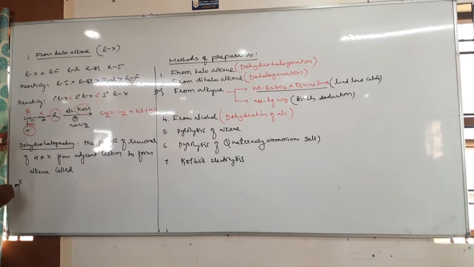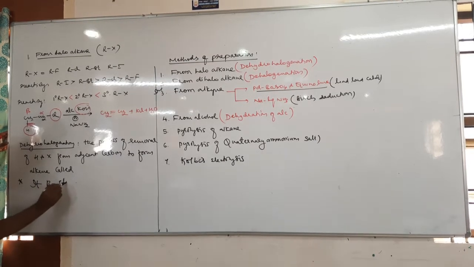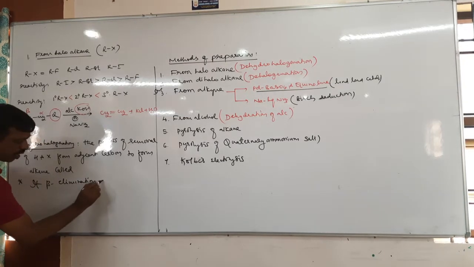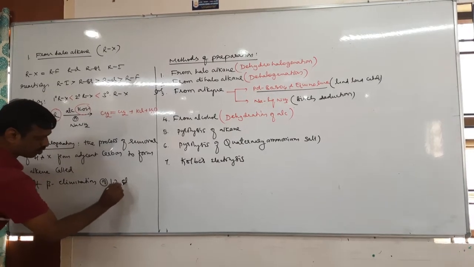Next, dehydrohalogenation is also called beta elimination or 1,2 elimination. Why?